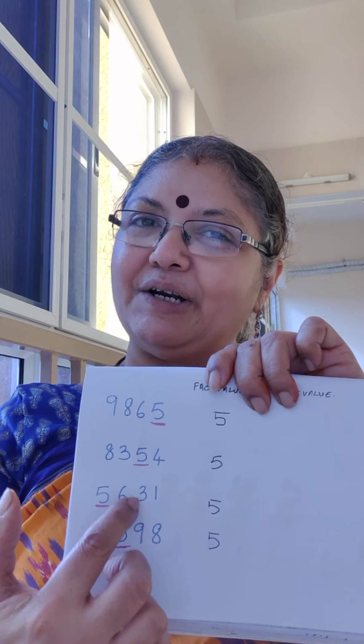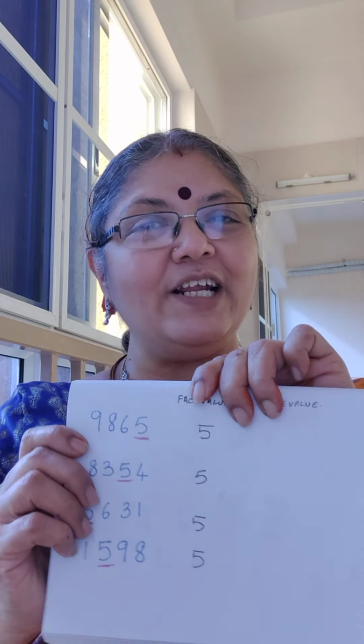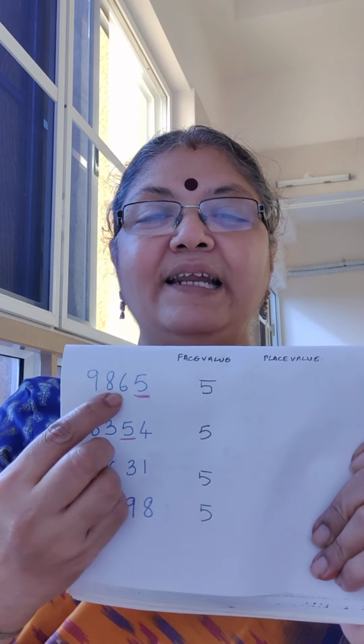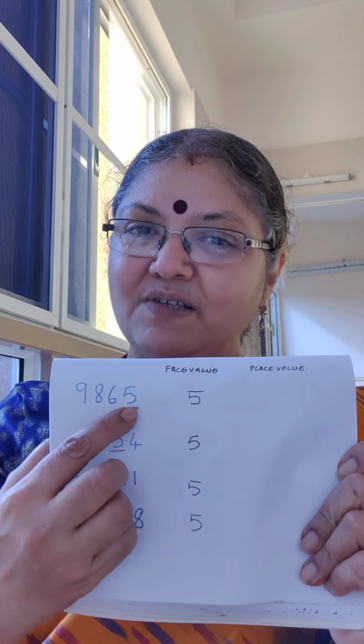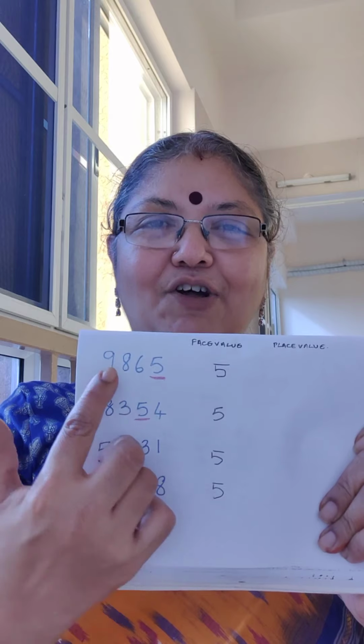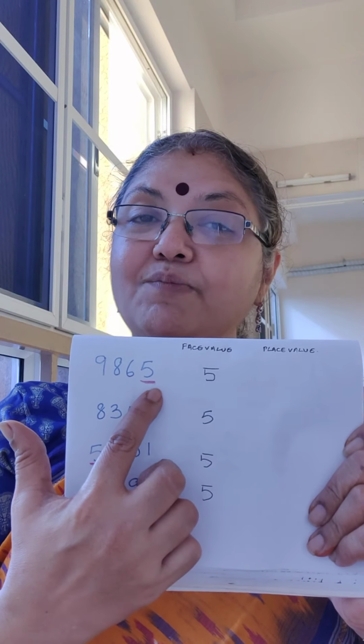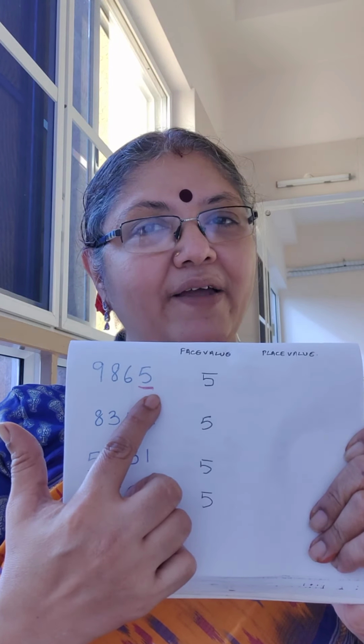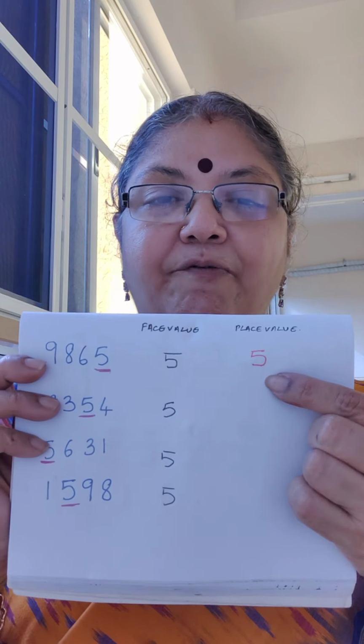Let's look at the first one, 9865. We start with the units column, tens column, hundreds column and thousands column. 5 comes in the units column, so it is 5 into 1, which is nothing but 5. So the place value of 5 in the first one is 5.